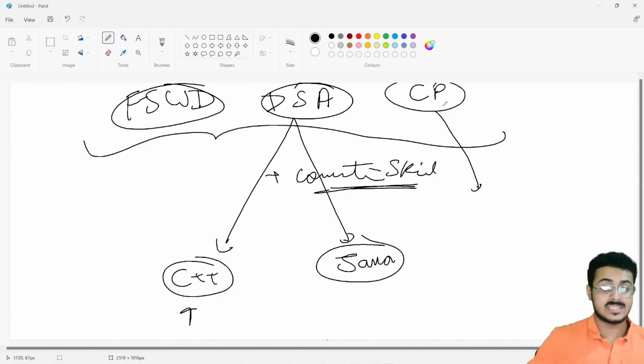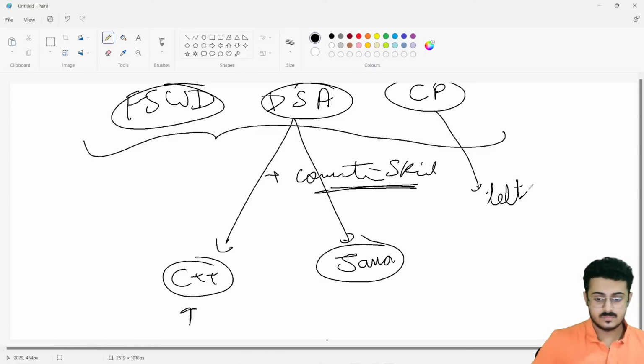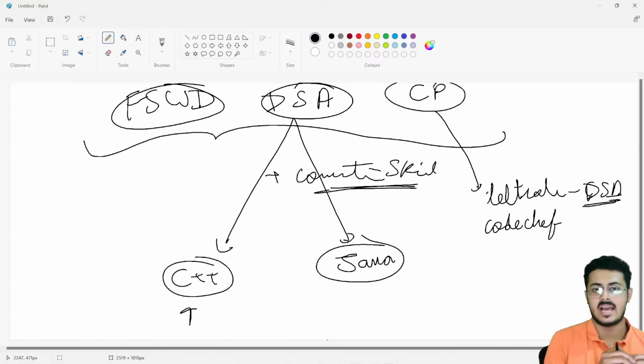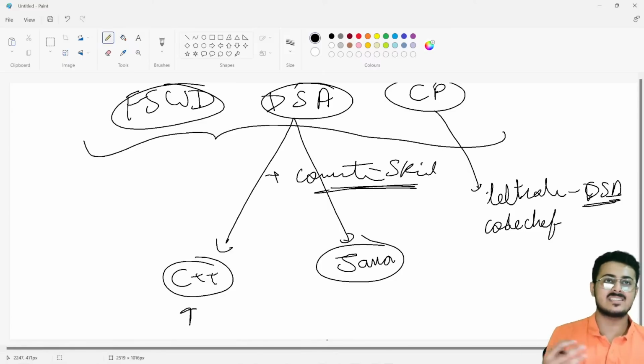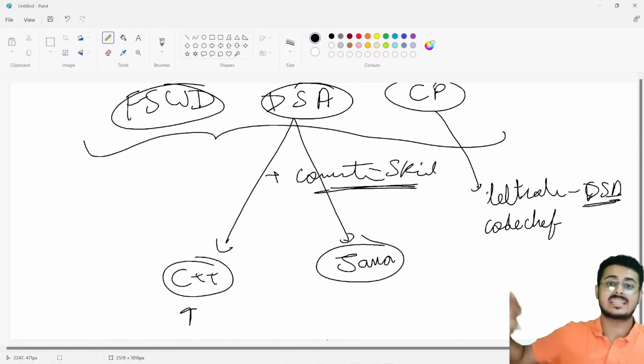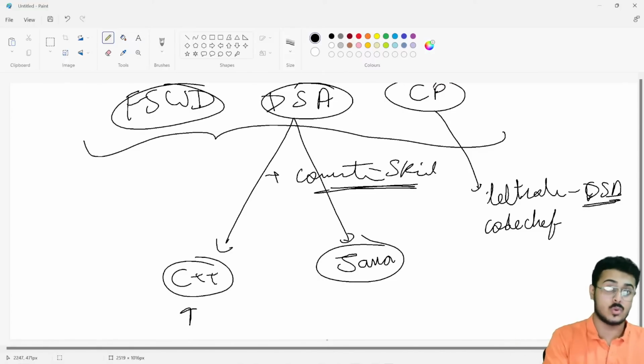Okay, right over here for CP, the 3 platforms that I will suggest you guys is LeetCode for practicing DSA. LeetCode is the best place to practice DSA. Then you are having CodeChef. For your average level performances, there are like Lunchtime, Dinner time, Breakfast time, Cook-Off. They will have like 3 hours of sessions in which you will be getting 2 or 3 questions to solve. There will be like 6 days of competition where you'll be having 6 questions that you have to solve. So CodeChef, again, a great platform.